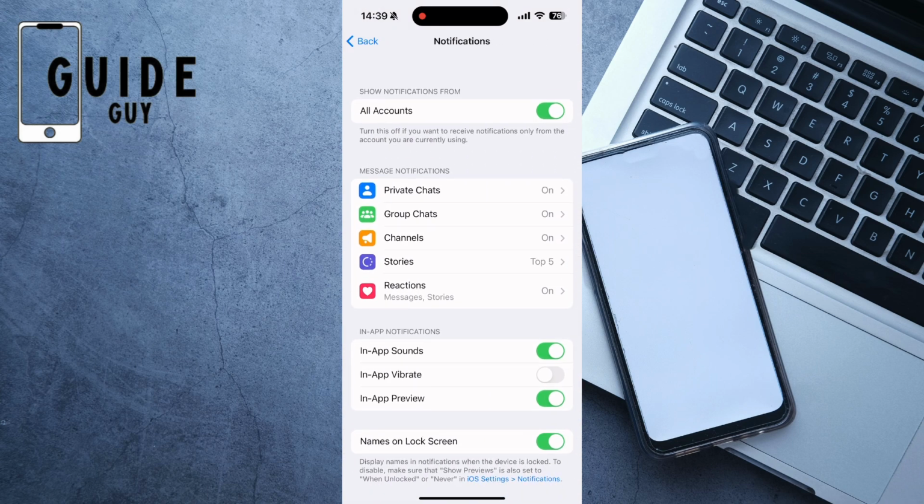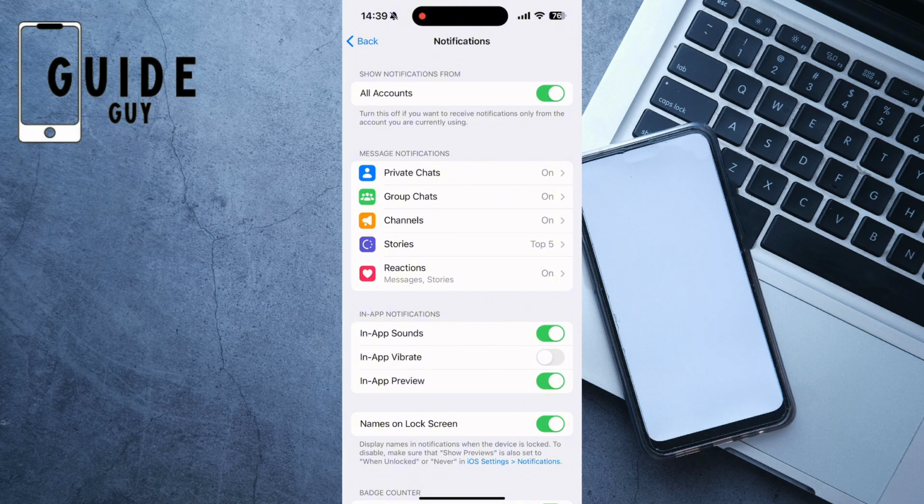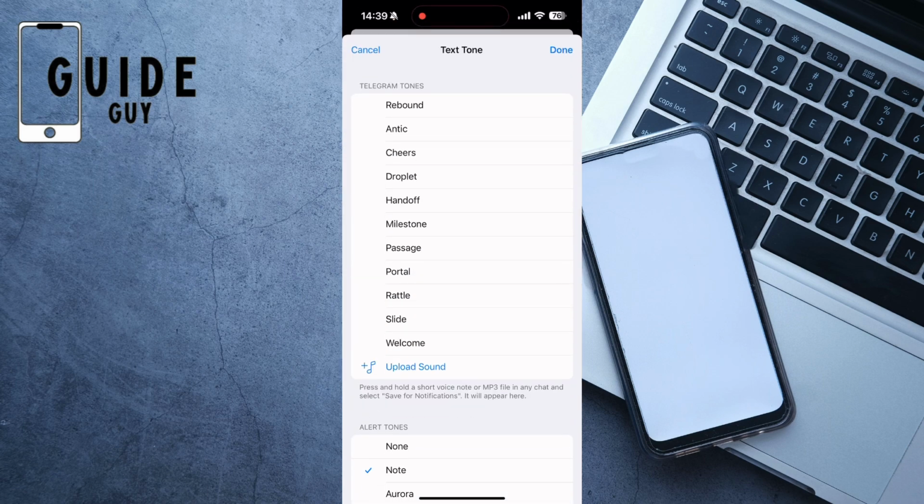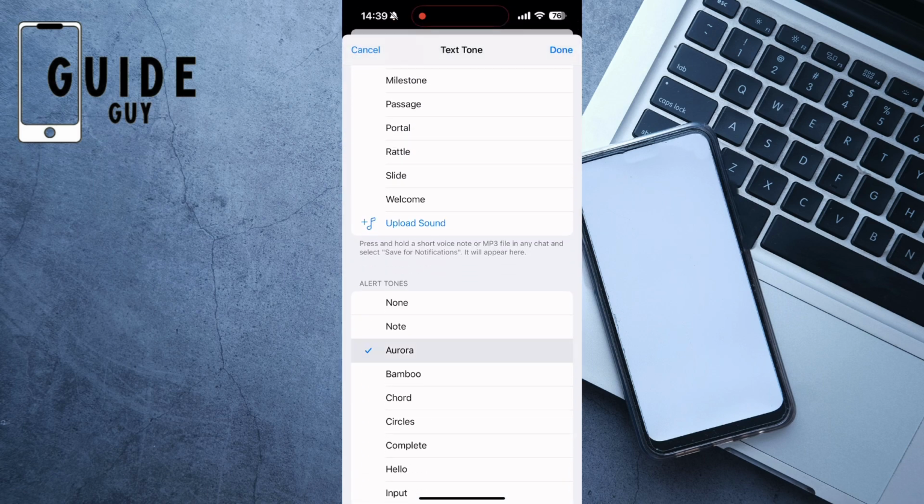for the channel sound, click on channels, click on sound, and you can choose between these sounds here.